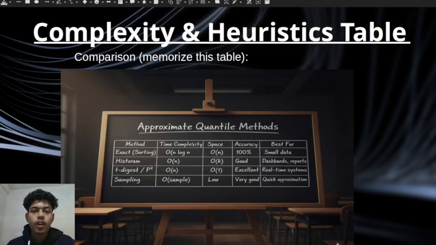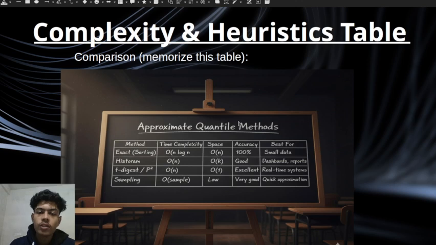And now its complexity and heuristic table, where we can see that a method like exact sorting takes O(n log n) time complexity and O(n) space complexity, and its accuracy is 100%, but it is too time consuming and used for small data only, because in big data it can generate troubles.